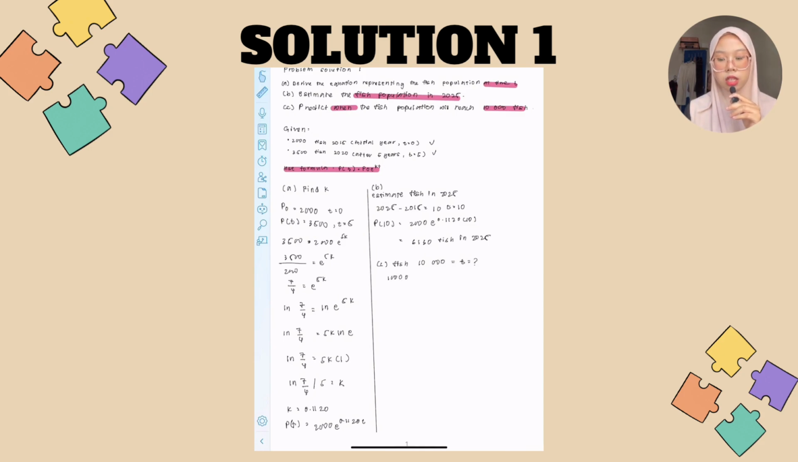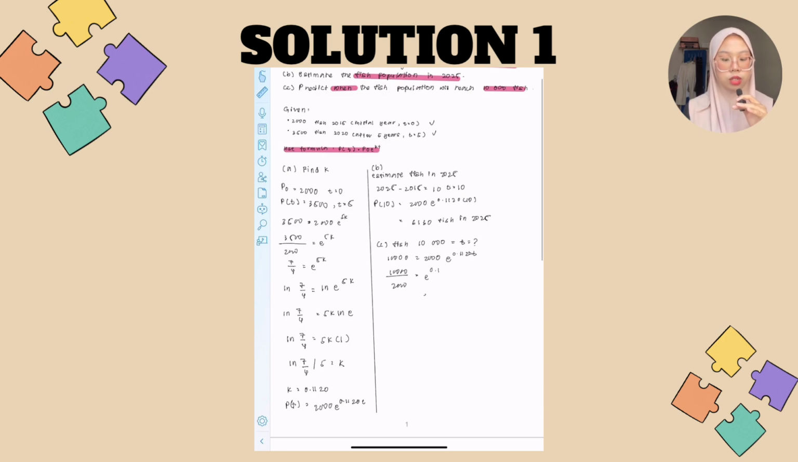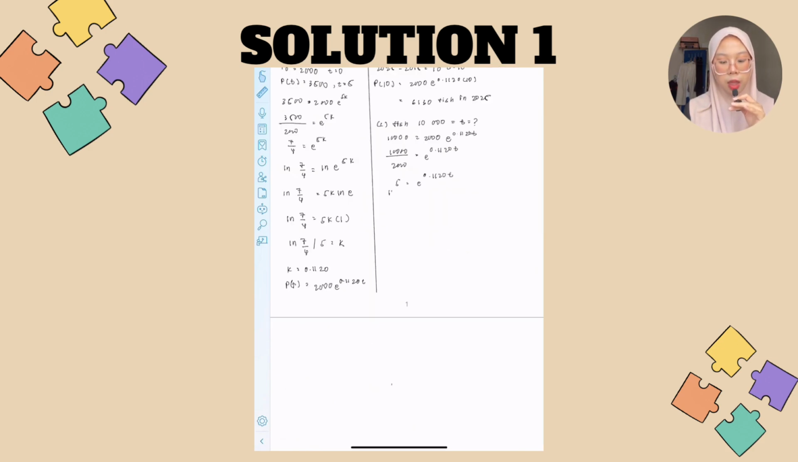Lastly, we find the year when the population reaches 10,000. We are asked to find when the population will reach 10,000. So, we use the same model and set the population equal to 10,000, then solve for t. After working through the calculations, we find that t is approximately 14.35 years. Therefore, the fish population is expected to reach 10,000 in the year 2029.